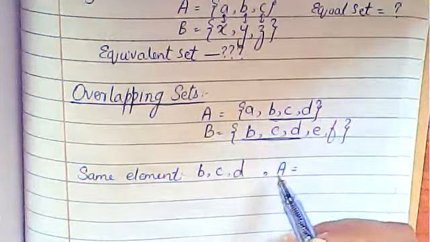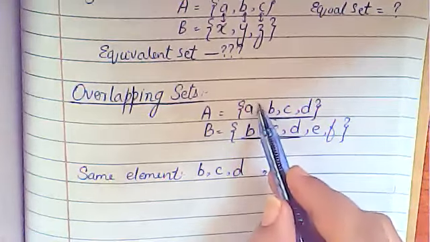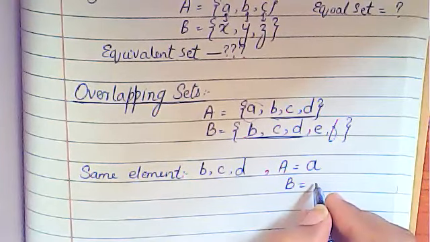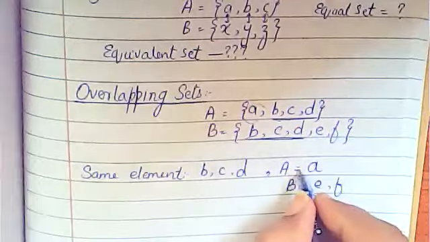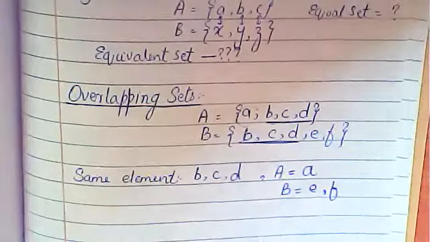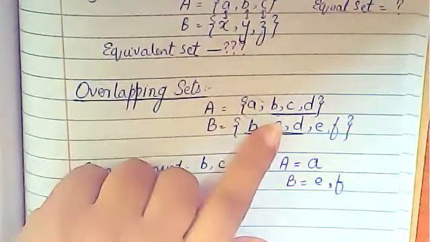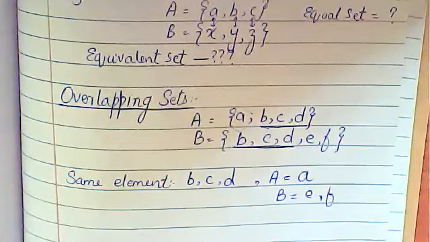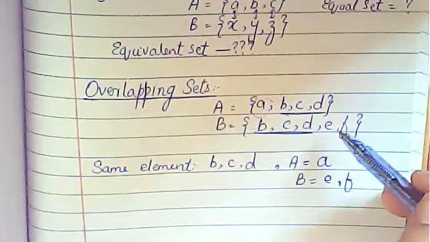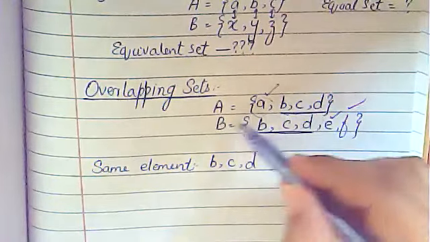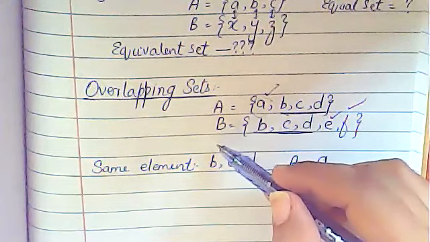I'm talking about set A. In set A, the different element is only A, while in set B, the different elements are E and F. So if two sets have some same elements, and also have at least some non-common members, different elements in both sets, this is called overlapping sets.